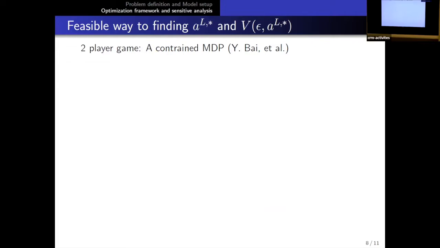So the mean field framework basically is the feasible way to find the best response, the best action, for the leaders. And actually, even without the mean field game, there are already some results by and he just consider a constrained MDP problem.